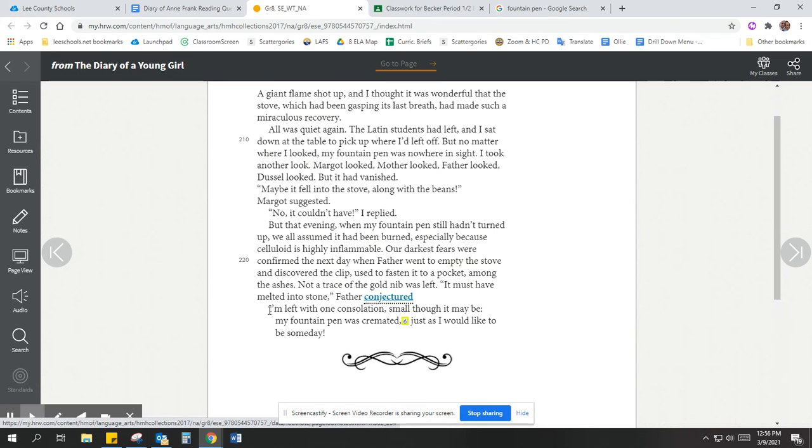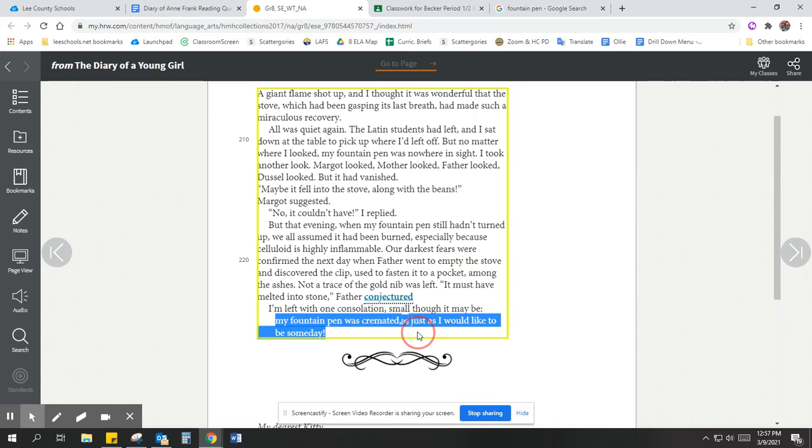So Anne has lost her poor pen and she's really sad about it. But she says, I have one consolation, one thing that consoles me and makes me feel better. At least my fountain pen was cremated like I would like to be someday. Oh, it's sort of like a weird last sentence because it's sort of clever and funny to think of her pen being cremated. She's like, oh, well, at least it was cremated like I'll be someday.